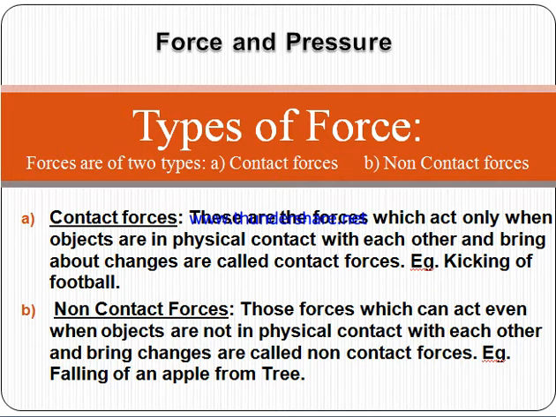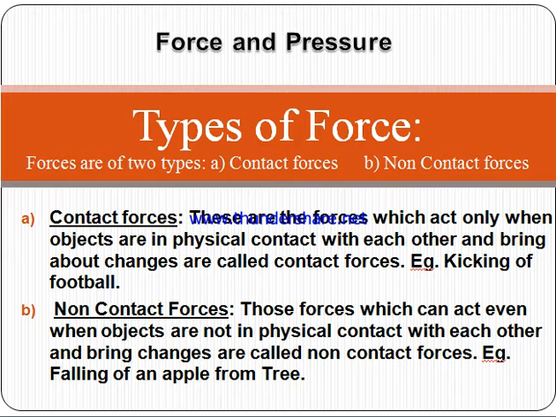In my last video we discussed force. Force is a push or pull which can change the state of rest or state of motion. It may increase the velocity of an object, decrease the velocity, stop a moving object, or start moving a resting object. We discussed two types of forces: one is contact force, the other is the non-contact force.